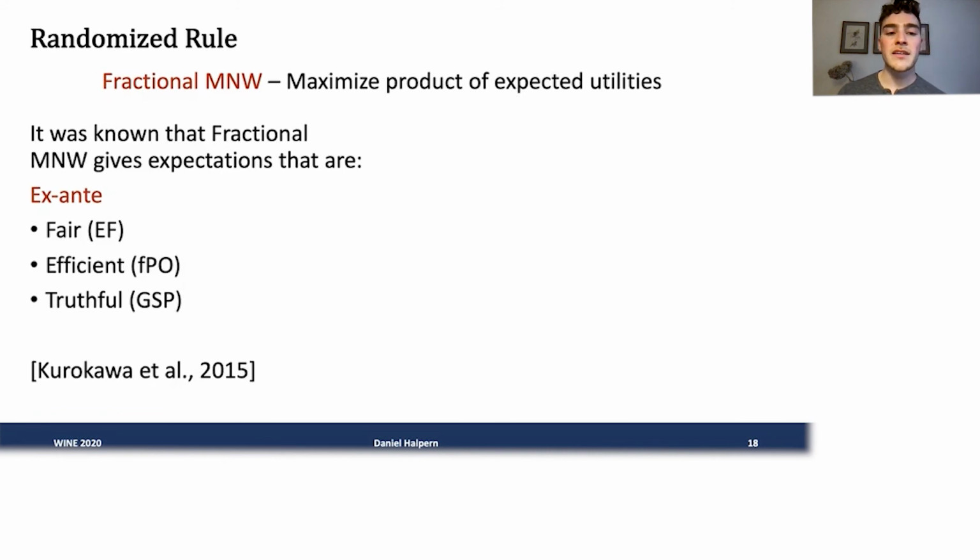It's known that the expectations of these rules satisfy very good ex-ante properties. In particular, they're fair in the sense of being envy-free. They're efficient in the sense of being fractionally Pareto optimal, which is even stronger than Pareto optimal. In addition to that, they're truthful in a very strong sense, in that they're ex-ante group strategy proof.